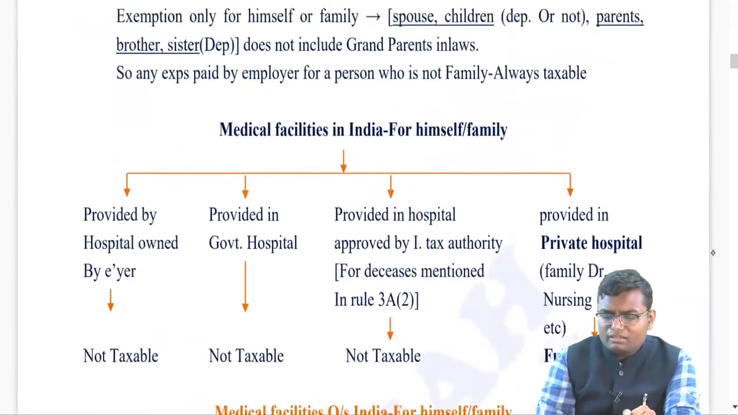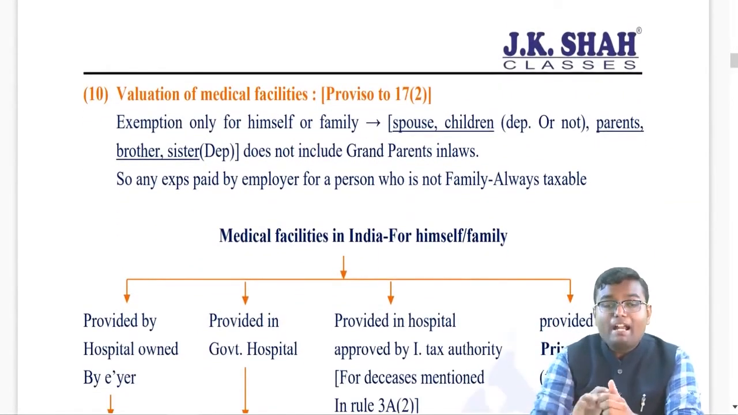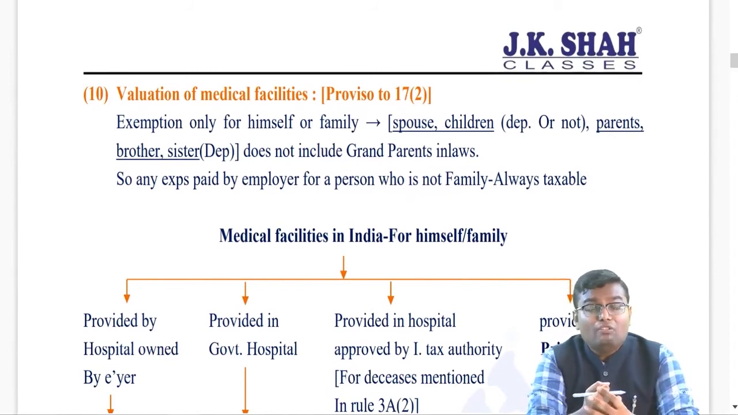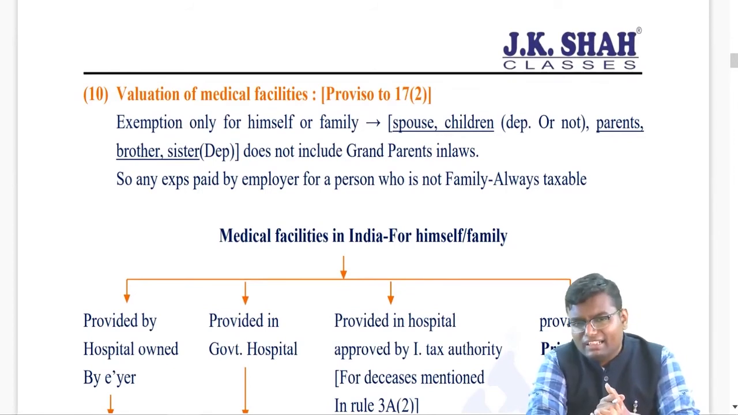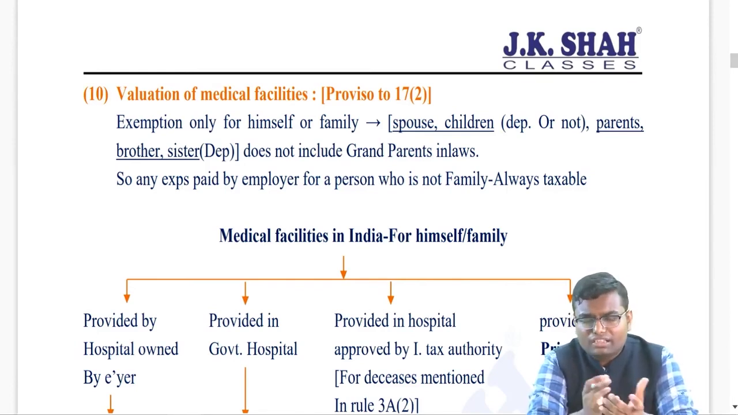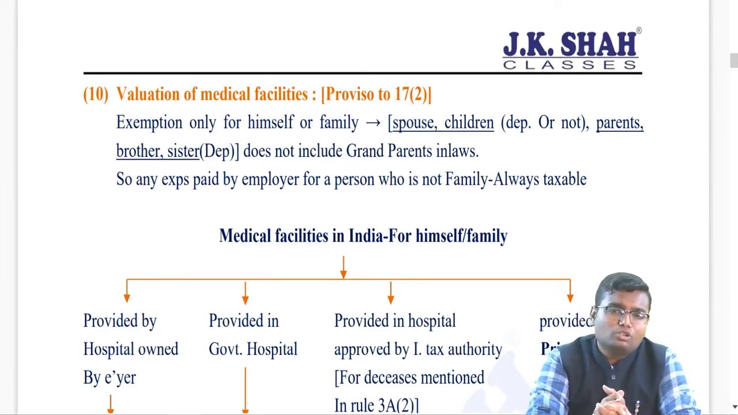Then the next perquisite: valuation of medical facilities, proviso to section 17 subsection 2. Now, whenever your employer is giving any medical facility to you in a hospital or in a clinic or so, sometimes whatever expenditure is done is taxable, sometimes it is exempted. First of all, whenever I say it is exempted, the exemption is only if the patient is you yourself or your family member. And the family over here is what? Spouse, children, they both can be dependent or independent. Parents, brother, sister, but those three should be completely dependent.